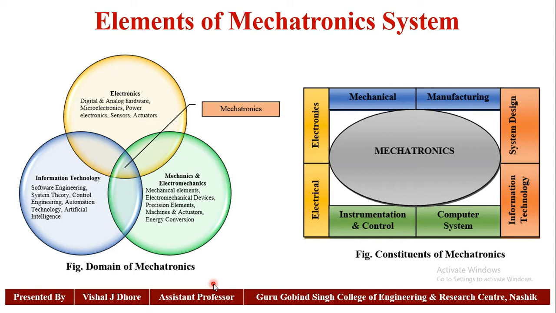The concept of mechatronics is to bring together the areas of technology involving sensors and measurement systems, drives and actuation systems, analysis of the behavior of systems, microprocessors, and control systems. This figure shows the various engineering disciplines involved in mechatronic systems.